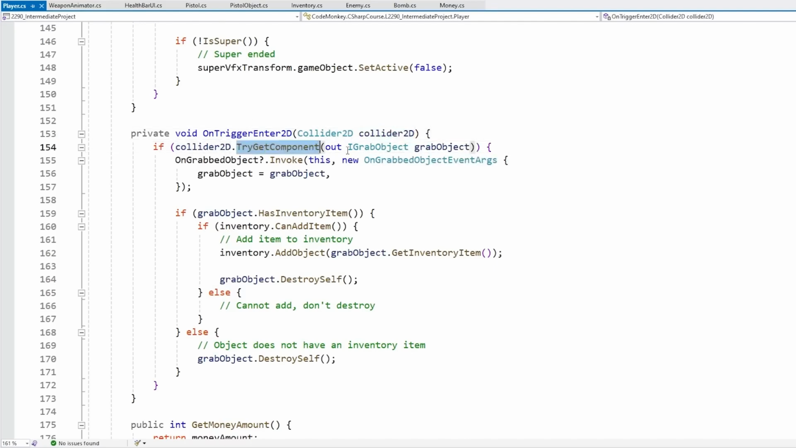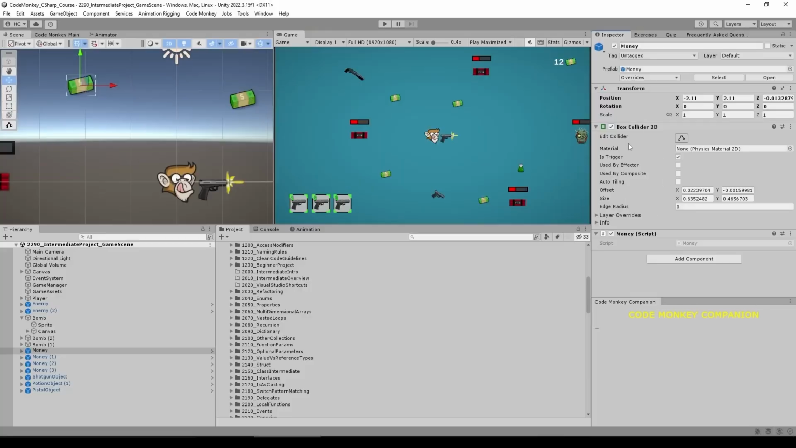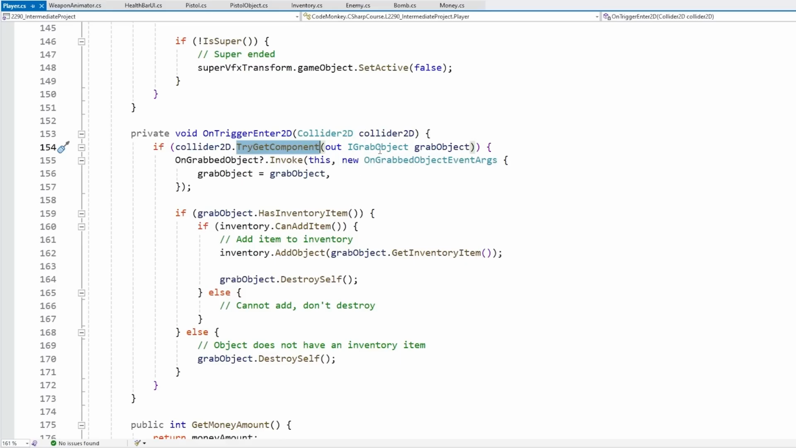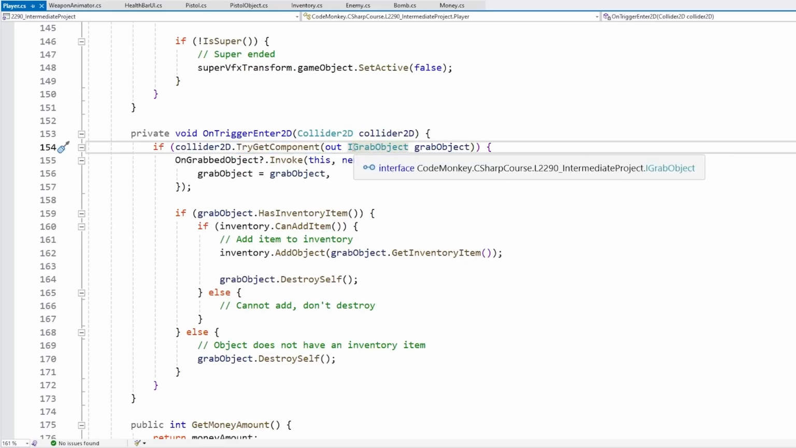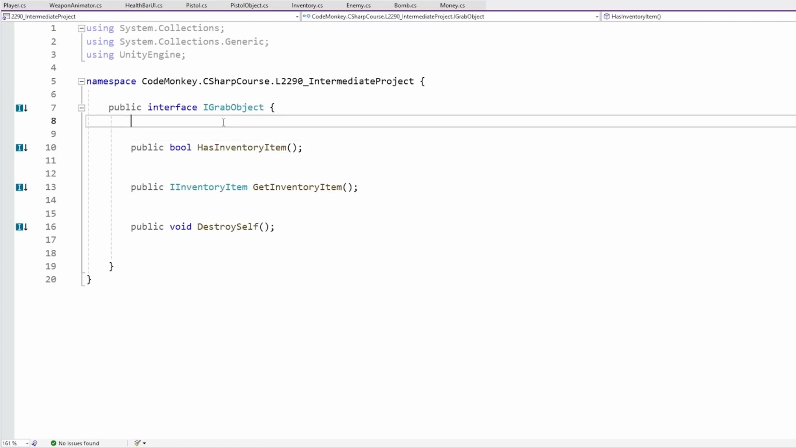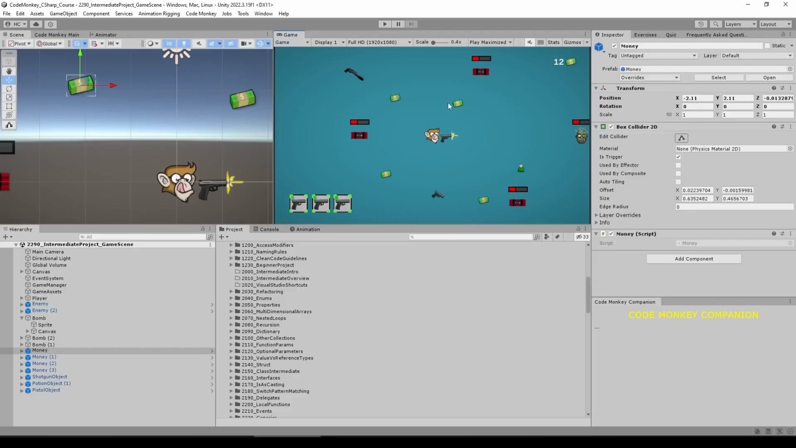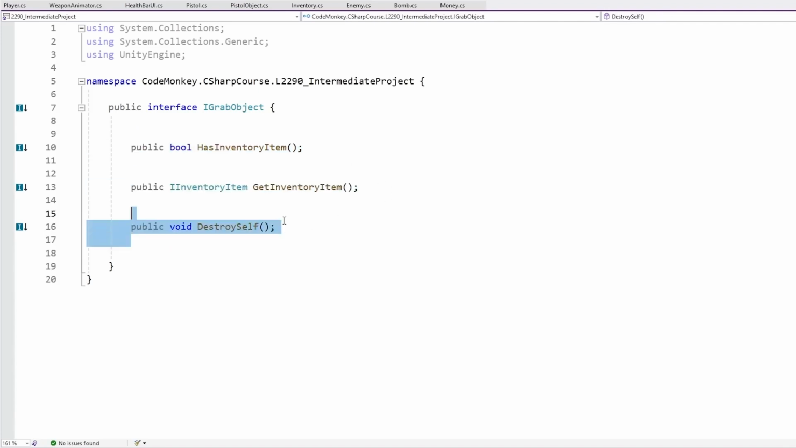So the first thing we do is try to get a component. Again, this is another Unity specific function. This one tries to get any component of a certain type that is attached to the same game object. So basically, as the player collides with this money object, it is going to try to get some of these components. And specifically, it is looking for a component that implements the interface iGrabObject. So here we see an example of an interface. In this case, this is an interface that represents any kind of object that can be grabbed. So in this game, that's money, weapons, potions, and so on. And the interface defines a bunch of functions which all objects that implement this interface must implement.